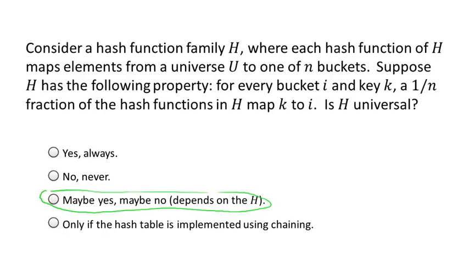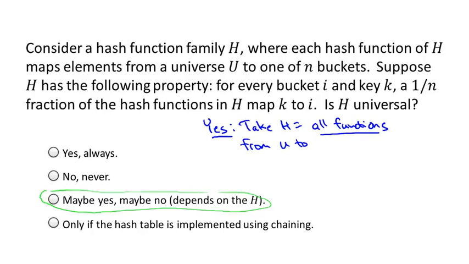universal hash function families H, which also satisfy this property on the slide, would be to just take capital H to be the set of all functions mapping the universe to the number of buckets. So that's an awful lot of functions. That's a huge set, but it's a set nonetheless. And by symmetry of having all of the functions, it satisfies the property on this slide. It is indeed true that exactly a 1 over n fraction of all functions map arbitrary key k to an arbitrary bucket i. And by the same reasoning, by the same symmetry properties, this is universal.